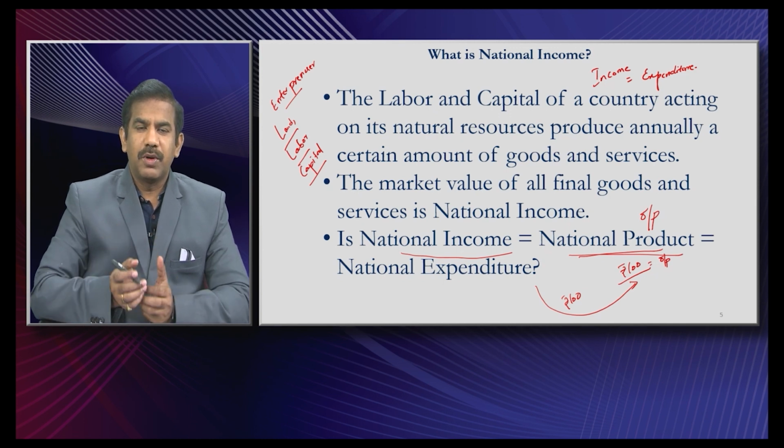So, typically in a particular nation, whatever is the worth of output produced would always be equal to the amount of income that people make during the production process, would always be equal to the amount of money people spend upon the goods and services that these people produce. And that's the reason in any economy, you could simply say the national income is equal to the national output is equal to national expenditure.